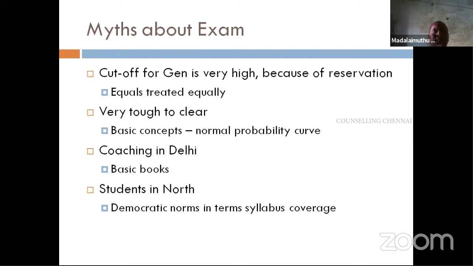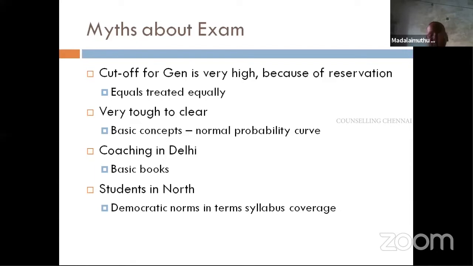Second, when people say it is very tough to clear, generally all the question papers will have some tough questions. So even if you give the same question paper to the examiner who set the question paper, he may not remember. So if there are 100 questions, around 15 questions will be extremely difficult.